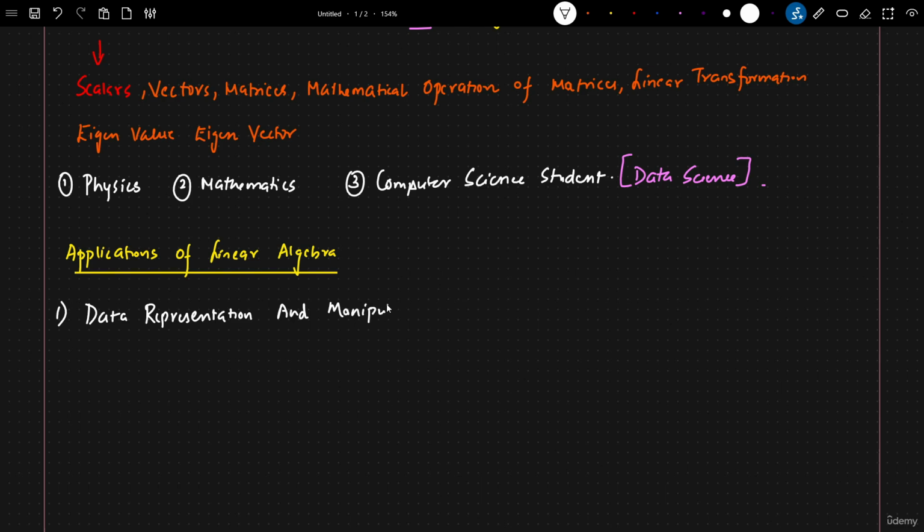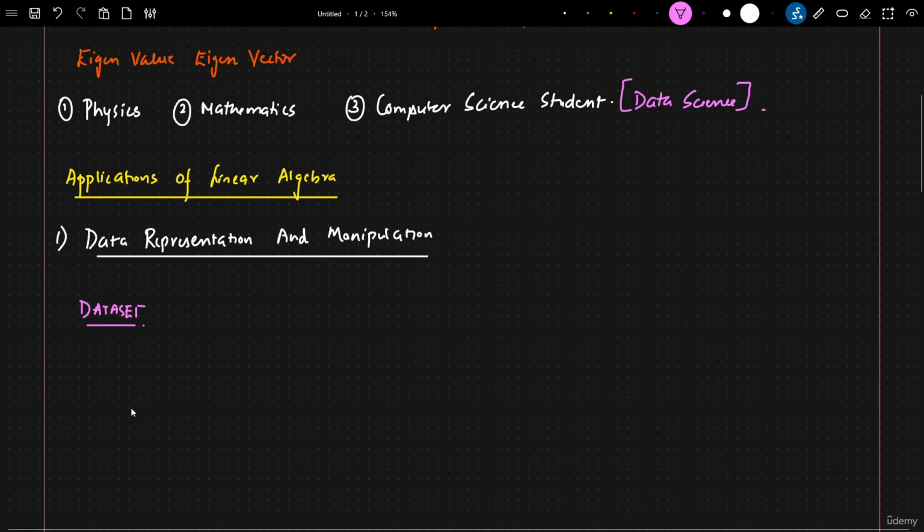Now, in order to understand this important application, that is data representation and manipulation, let me take one specific example and the kind of use cases that we solve with it. So let's consider that I have a data set. Whenever we have a specific data set, one of the tasks in data science is that I need to create a model which will be able to predict something.